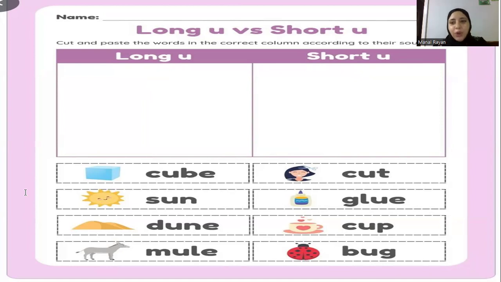If you need more exercise, you can keep going and connect with me anytime. I can help you and give you more exercises, revision of short vowels and long vowels, because they're very important to help you improve your reading very well.